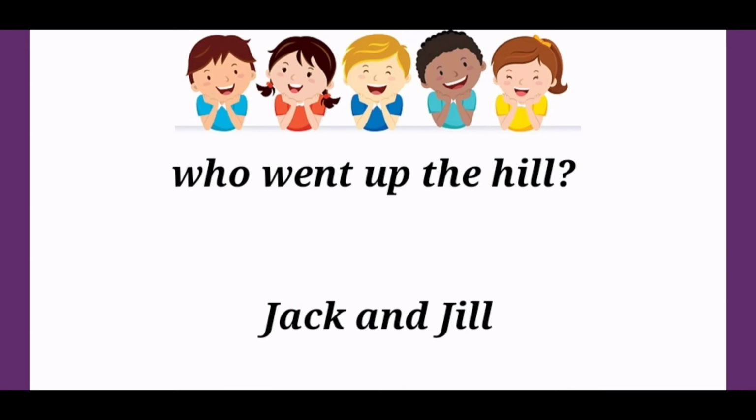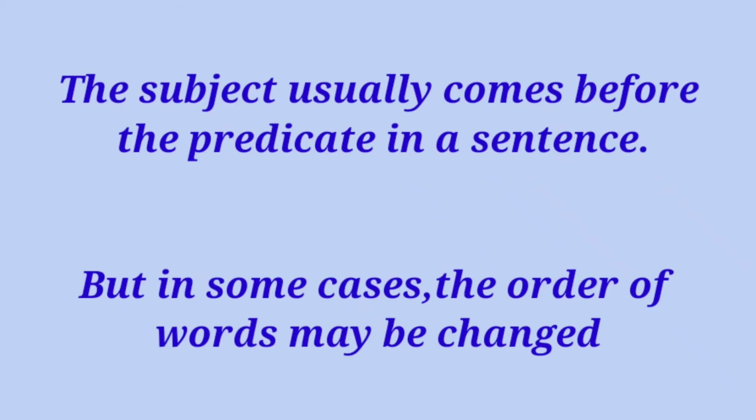Now look at the went up the hill. Went here is a verb, right? So I told you before, right? Predicate starts from the verb. So went up the hill is totally a predicate. Okay, have you understood? Jack and Jill is a subject and went up the hill is a predicate. The verb part starts from the verb. It is called as the predicate. Now you know the subject comes before the predicate. Okay, sentence என்னும்போது first subject இருக்கும், அப்புறம் தான் predicate இருக்கும். Now you all clear with that.